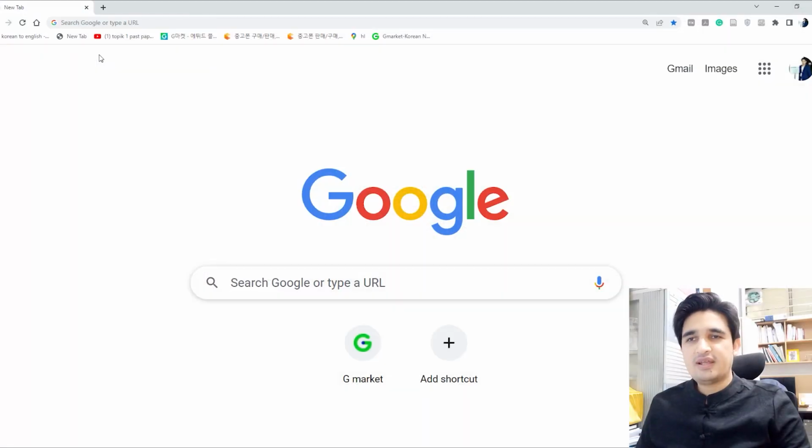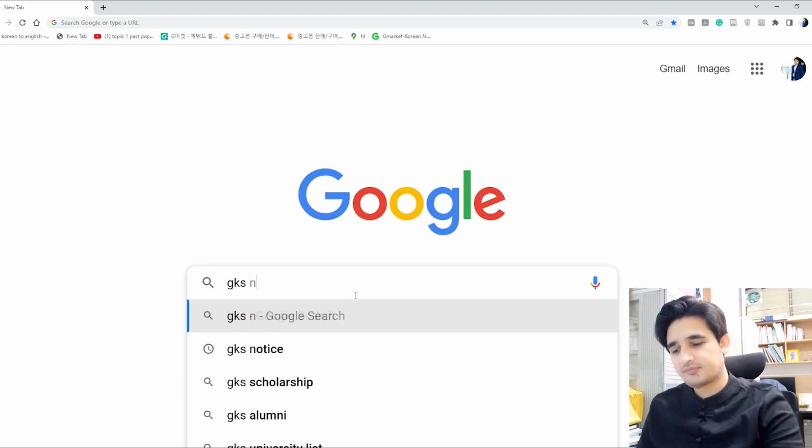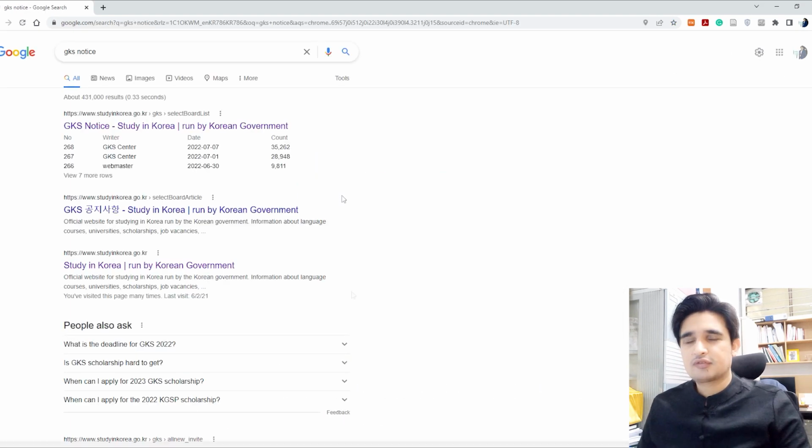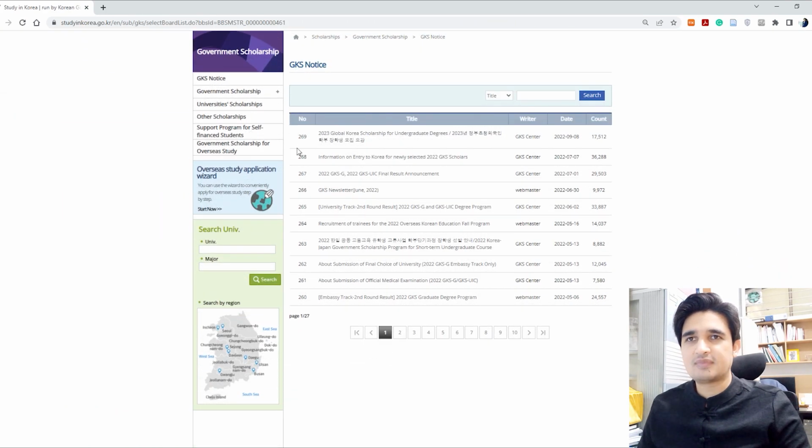Before explaining the guidelines for GKS Undergraduate 2023, I would like to guide you on how to download the application forms and application guidelines. On Google, you just have to write GKS notice. It will take you to this tab. Then you have to click on the first result, GKS notice, Study in Korea. After clicking on this, you can see the notices by the GKS.